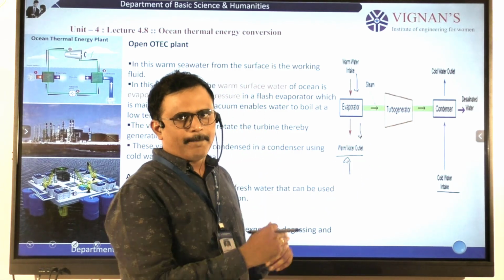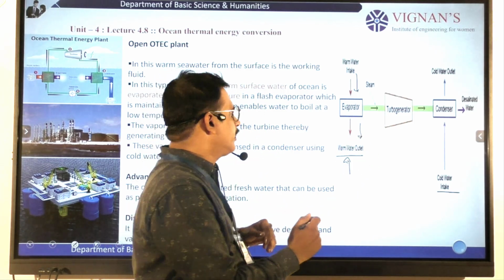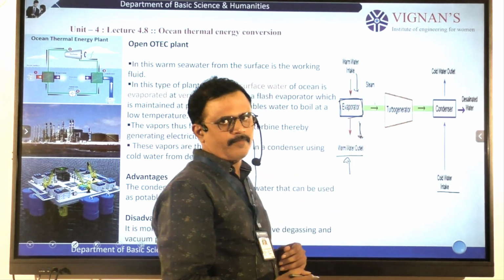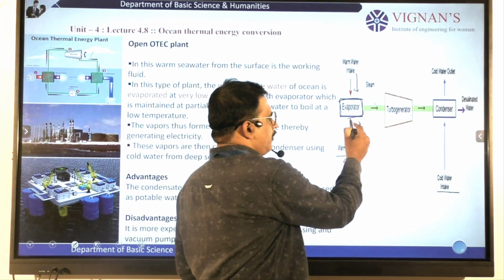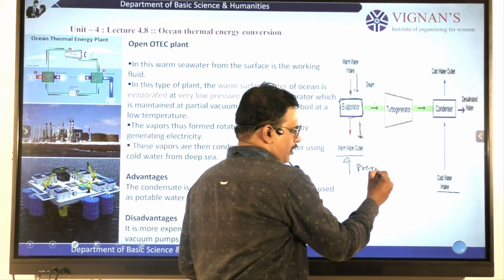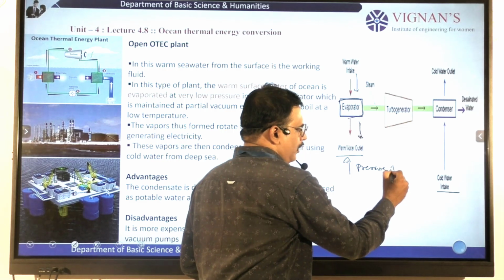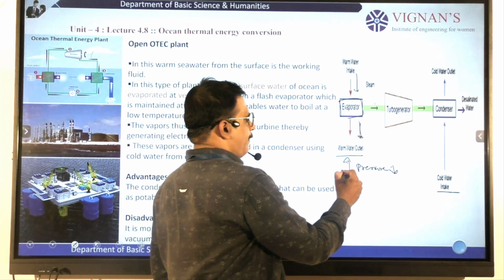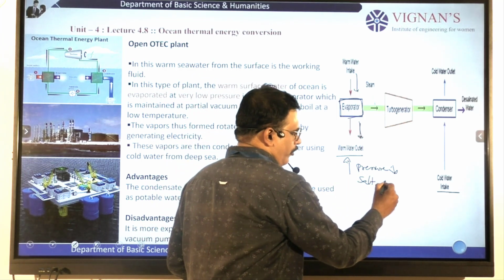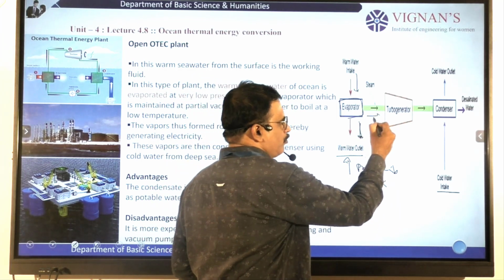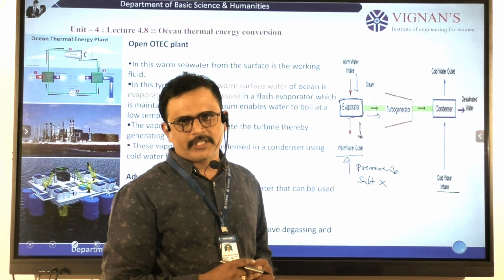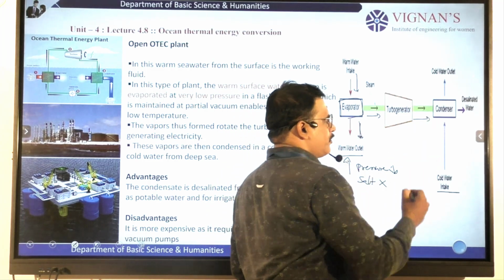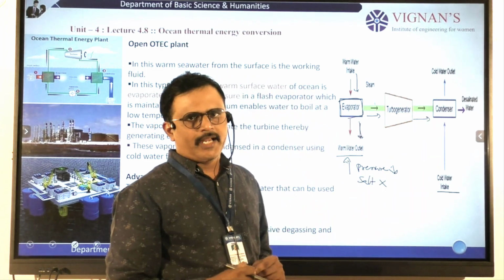That means the upper layer of the sea water or ocean water is taken, and it moves into the evaporator chamber and comes outside again. In this evaporator we reduce the pressure of the water and we separate the salt content. We remove salt here, and that steam moves into the turbo generator or turbine to generate electricity.